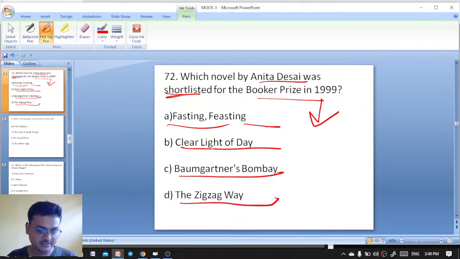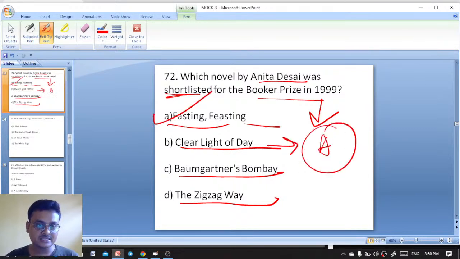What would be the right answer here? I am giving a clue here: this novel has two settings. Clear Light of Day is actually an autobiographical novel by Anita Desai. The right one, Fasting, Feasting, was shortlisted for the Booker Prize in 1999. Here A is the right answer.